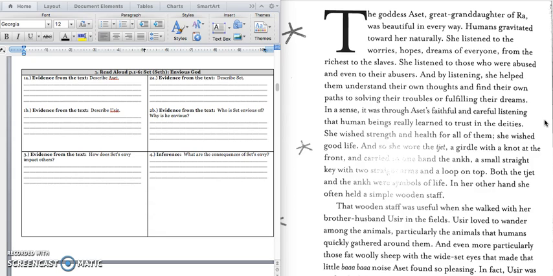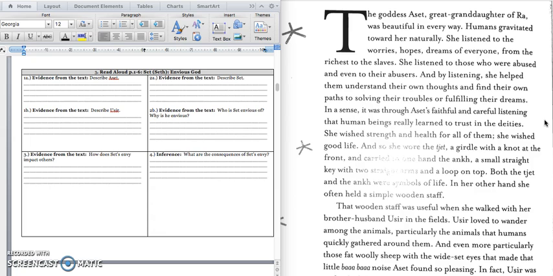She wished strength and health for all of them. She wished good life, and so she wore the tajet, a girdle with a knot at the front, and carried in one hand the ankh, a small straight key with two straight arms and a loop on top. Both the tajet and the ankh were symbols of life. In her other hand, she often had a simple wooden staff.